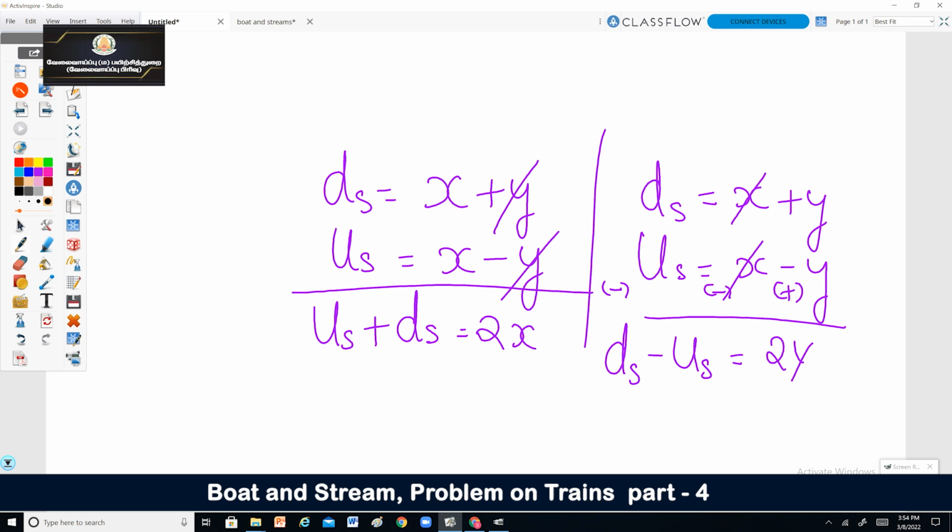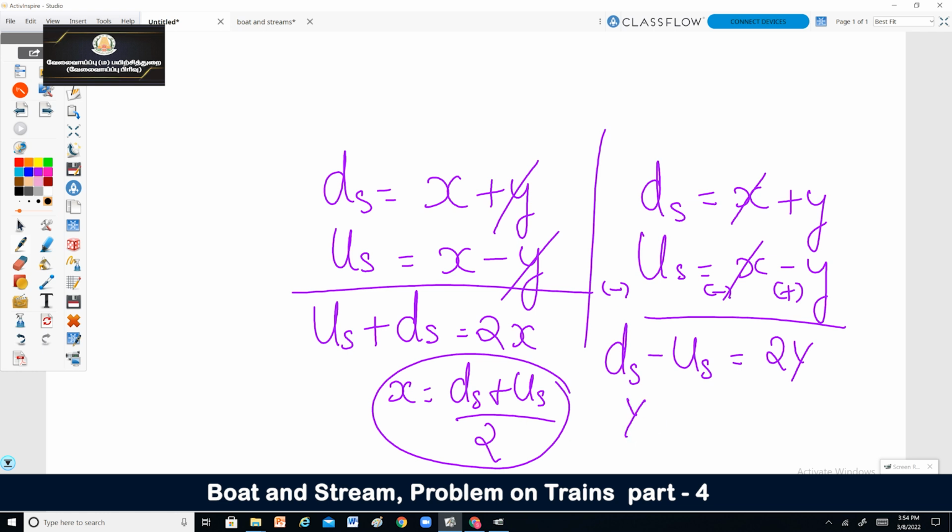So here, what is x? x is downstream plus upstream by 2, and y is downstream minus upstream by 2.